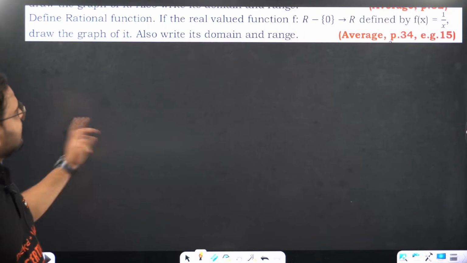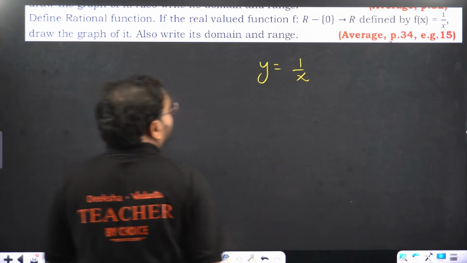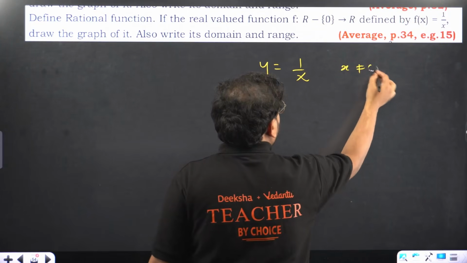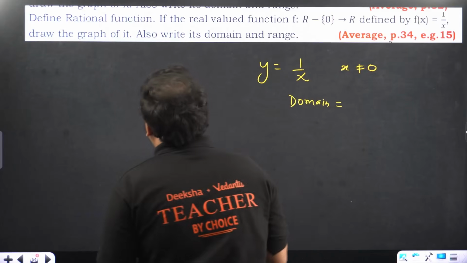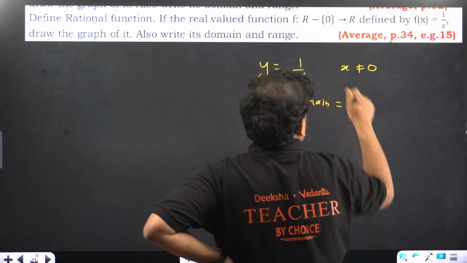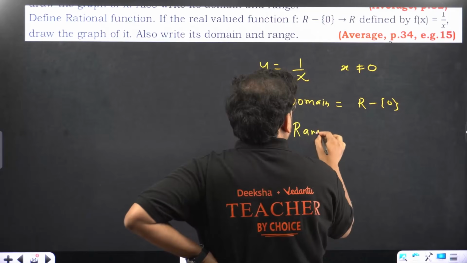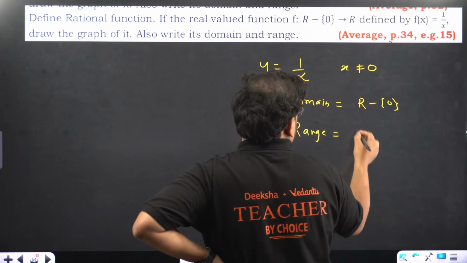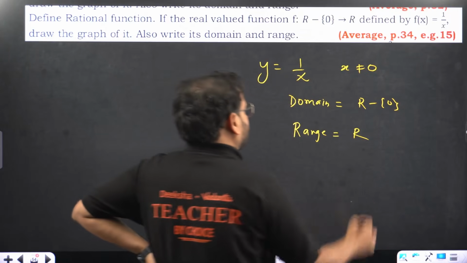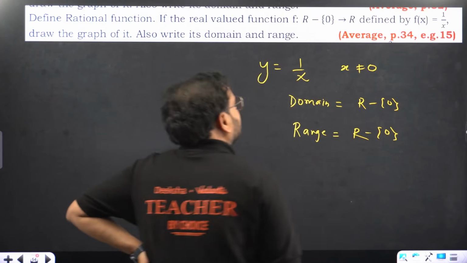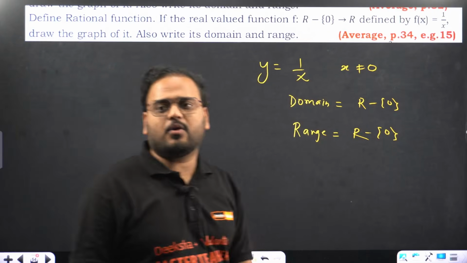Define the rational function. This is not given, so I'll teach you this. 1 by x will be the function given over here, provided of course x cannot be equal to 0. Check here, the domain. They've given the domain very clearly. What is the domain going to be? Over here, all real numbers except for 0. What is the range? Again, the range will also be all real numbers except for 0. It will never reach 0. The range will be the same. So the domain is all real except for 0, and the range is also all real except for 0. How does the graph look?